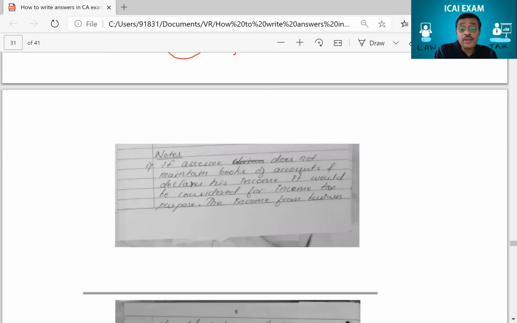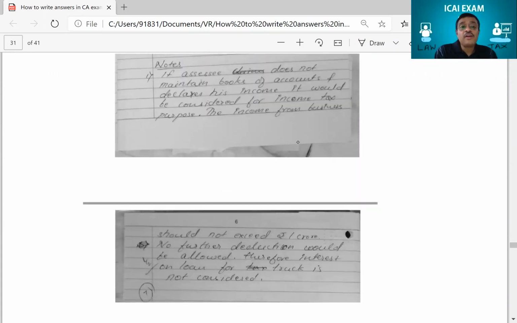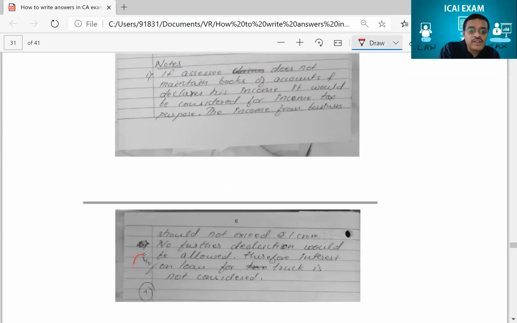Okay. Then notes. You will get marks for writing notes. Look at this. For writing notes, he'll get marks. Look at that. He got half a mark for writing this note. See, this is exactly what I'm trying to tell you. For every note you write correctly, we'll give you marks for that.